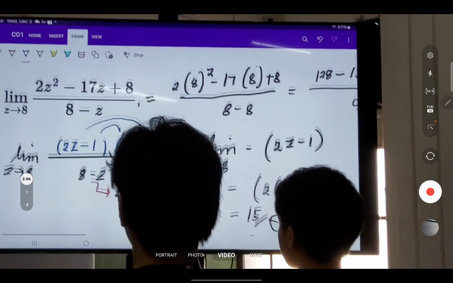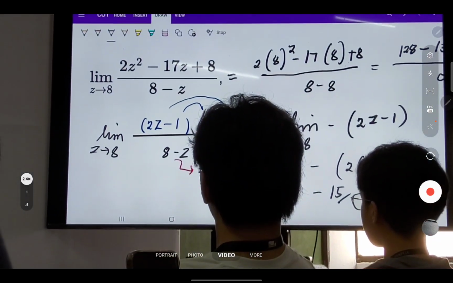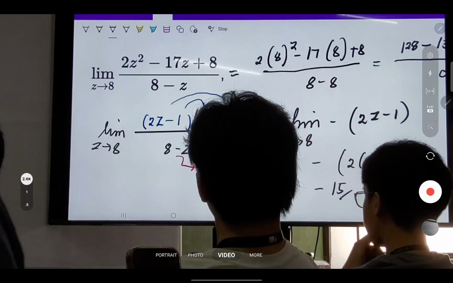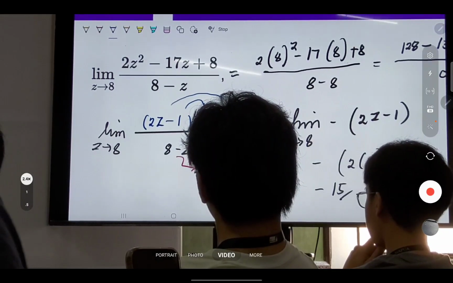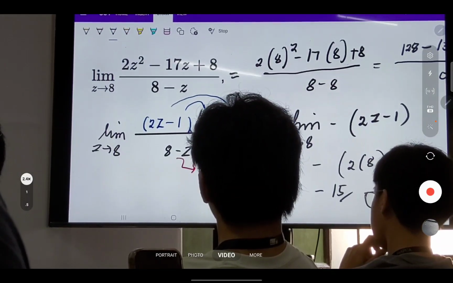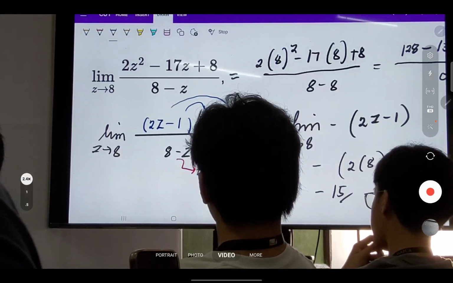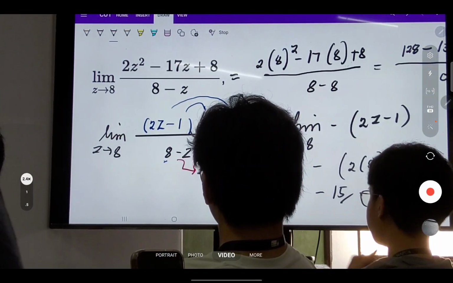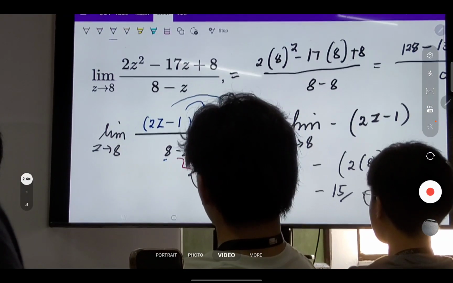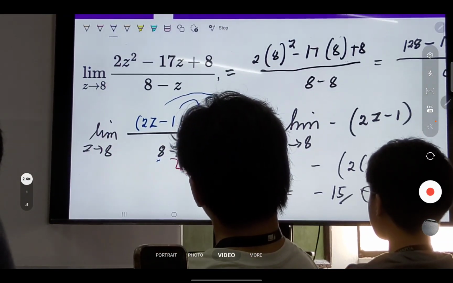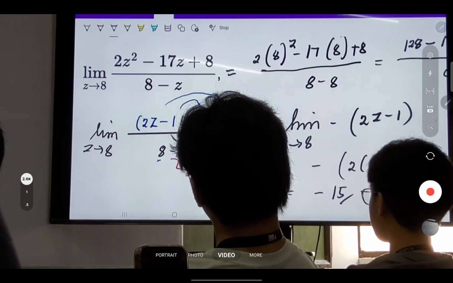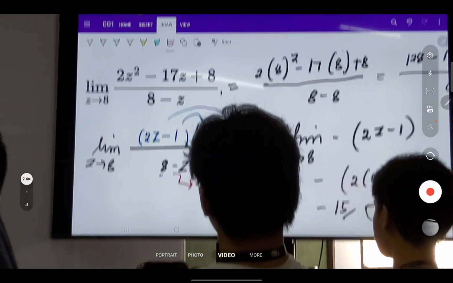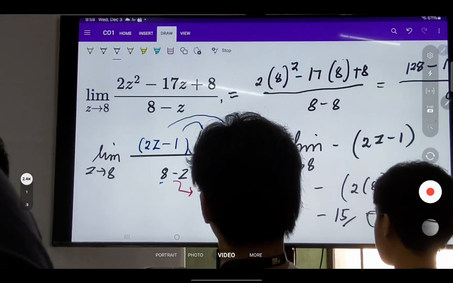If we factor it out, okay, kasi when you distribute this here, negative times positive z is negative z. Negative times negative 8 is positive 8. Alright? Can you follow? So we now can cancel z minus 8 with z minus 8. So pwede na natin siyang i-cancel with this one. So when we cancel, ano yung matitira? 2z minus 1 is left.